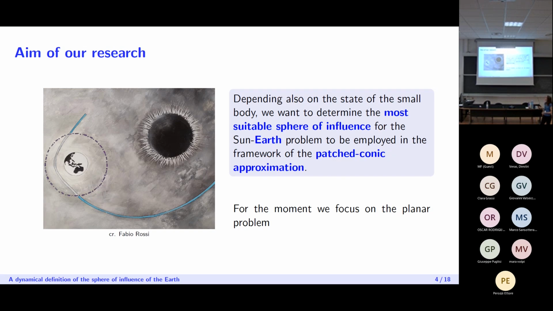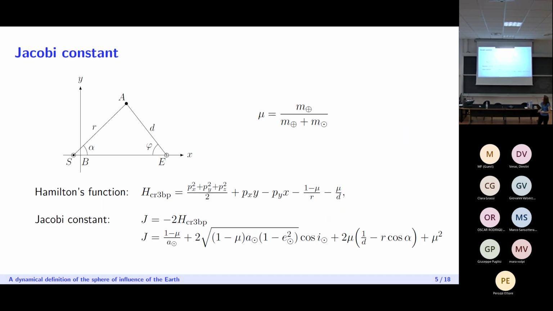And for the study, as I said, we decided to focus on the sphere of influence of the Earth, and in particular, we restricted to the planar case. All right, so we take a synodic barycentric reference frame. So we have the sun and the Earth in fixed positions on the x-axis, and the small body, which I'll call an asteroid, will move around. And here we denote by R the distance of the asteroid from the sun, and by D the distance of the asteroid from the Earth.